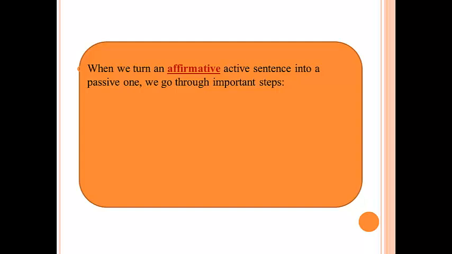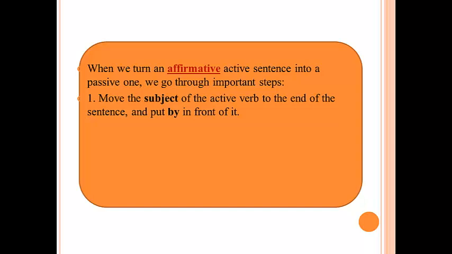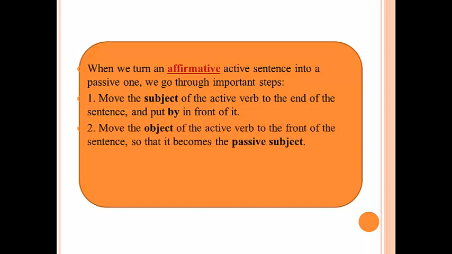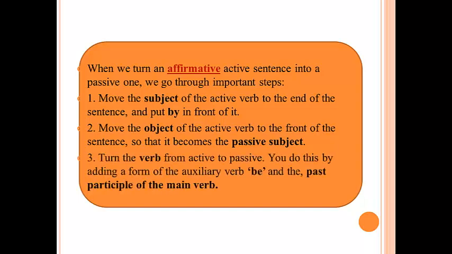When we turn an affirmative active sentence into a passive one, we go through important steps. 1. Move the subject of the active verb to the end of the sentence and put "by" in front of it. 2. Move the object of the active verb to the front of the sentence so that it becomes the passive subject. 3. Turn the verb from active to passive. You do this by adding a form of the auxiliary verb "be" and the past participle of the main verb.